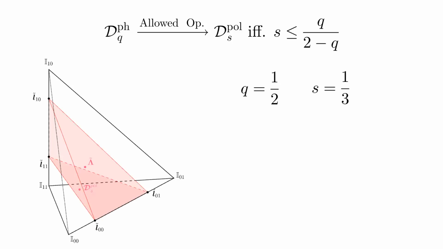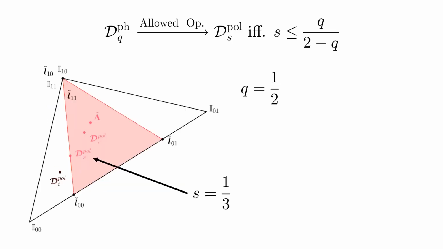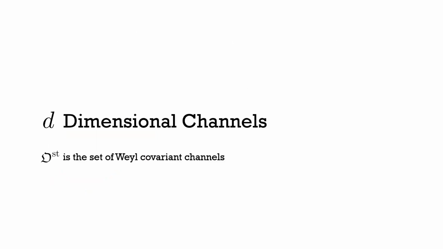And so what does this look like in our geometrical picture? So there is my three-dimensional representation of my depolarizing channel, and the pink section is my convex hull of that represents my dephasing channel. And I see that if I take S is equal to a third, which sits on this boundary, then this point sits exactly on the boundary of this convex hull. And then if I was to decrease or increase R, I see that I move inside or outside of this convex hull. So an allowed operation does or doesn't exist.